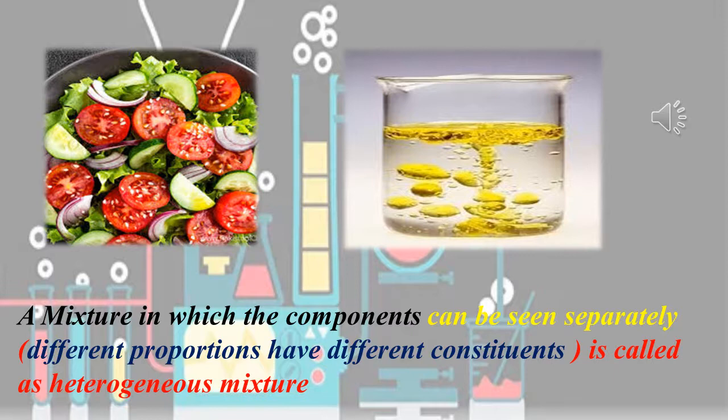So what is meant by heterogeneous mixture? A mixture in which the components can be seen separately, or which has different proportions and different constituents, is called a heterogeneous mixture.